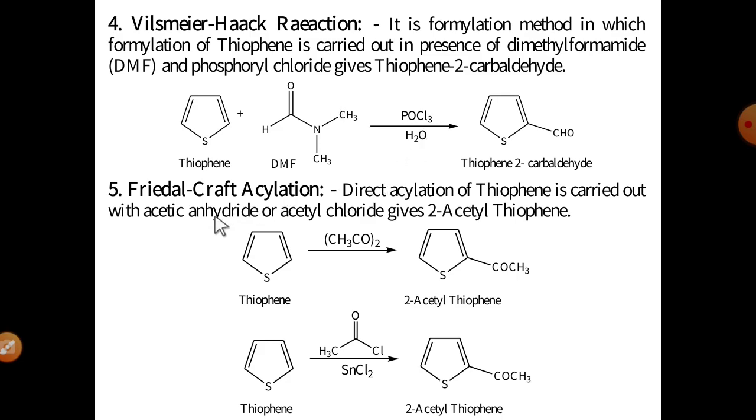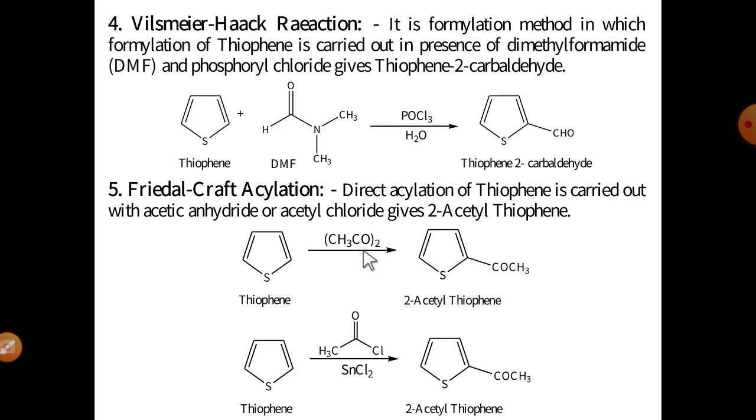The next reaction is the Friedel-Crafts acylation reaction. Generally, in the case of pyrrole and furan, these two heterocycles, the acylation reaction is carried out in the presence of acetic anhydride. But in the case of the thiophene molecule, the acylation is carried out in the presence of acetic anhydride as well as acetyl chloride in the presence of tin chloride. It finally gives 2-acetyl thiophene. See, these are the two reactions.